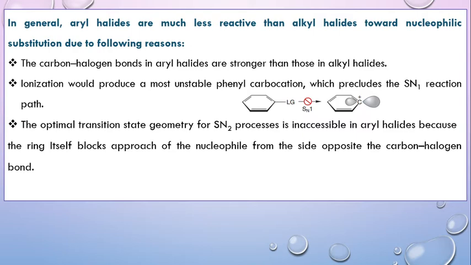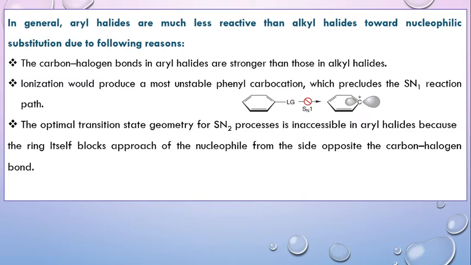We can also have certain other good leaving groups. The SN1 pathway would lead to the formation of this phenyl carbocation as shown. But this phenyl carbocation is highly unstable and not formed, and this precludes the SN1 reaction pathway for these types of reactions.